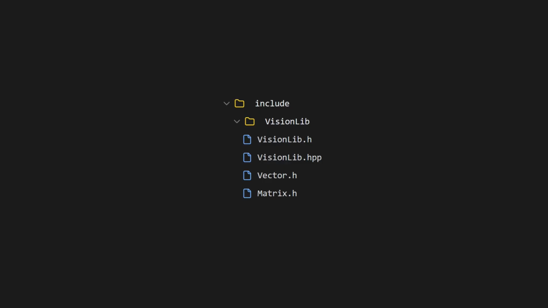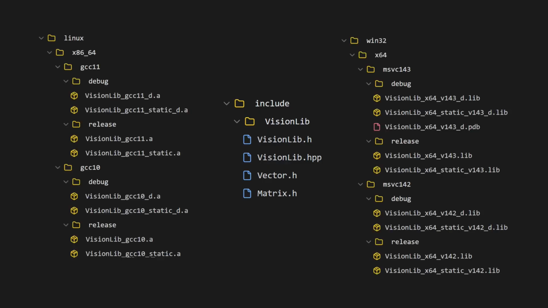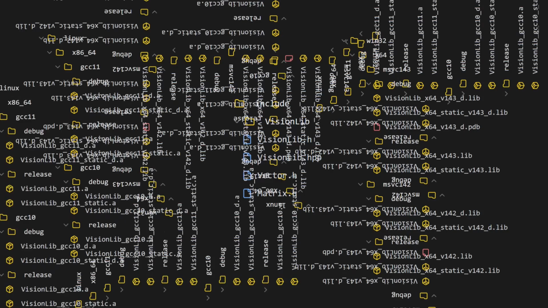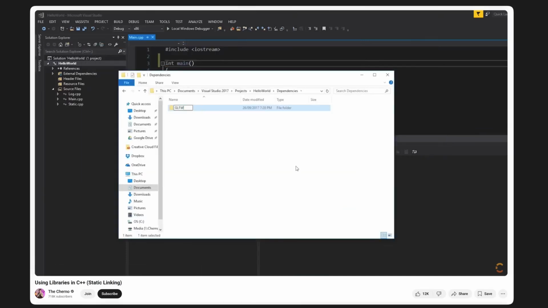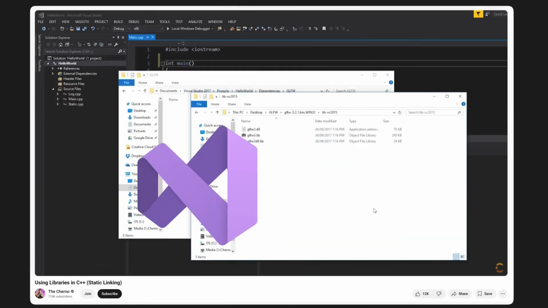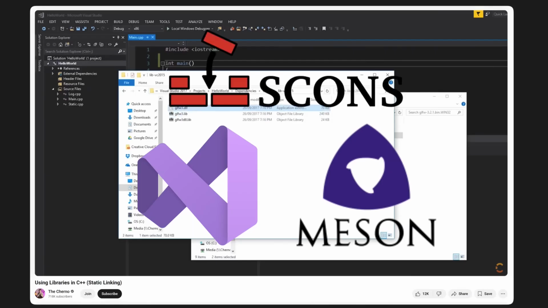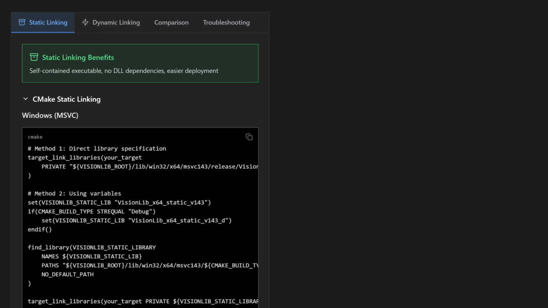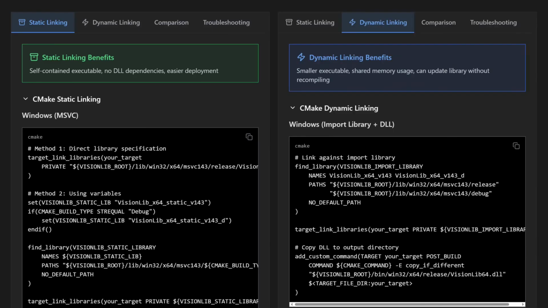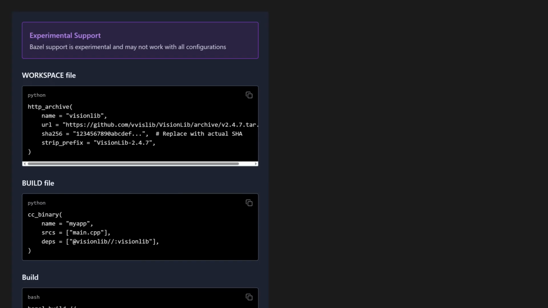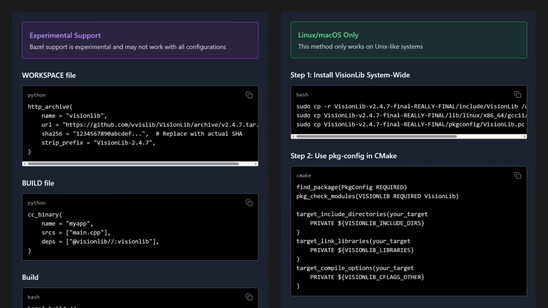So you need to set up a folder for your headers, a folder for your precompiled binaries, and then subfolders for each build. And if you want to build for multiple platforms and architectures, you need subfolders for that as well. And then each binary goes into the correct subfolder. And then you need to watch some 20-minute video on YouTube on how to get your IDE or build system to link the library to your project. And then you realize that this video is for Visual Studio, but you're using Meson, and the library you want to use is using scons, and there's a completely different set of instructions for static libraries versus dynamic libraries, and there's always a lack of documentation for how to integrate it into your build system because it was designed for another build system. It's an absolute nightmare.